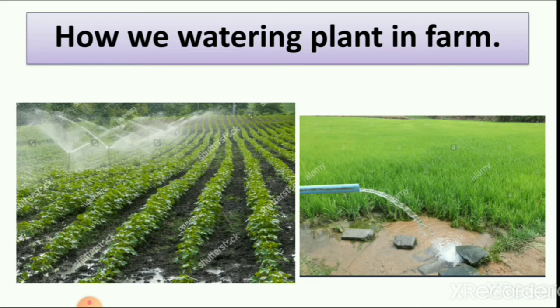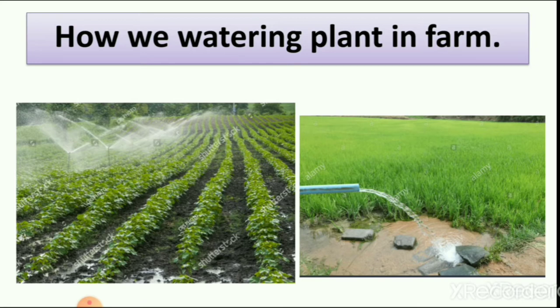And in the second picture you can see there is one pipe in which water flows, and by this water the whole farm gets water for growing. So now you can understand how farmers give water to plants in a big farm or big field.